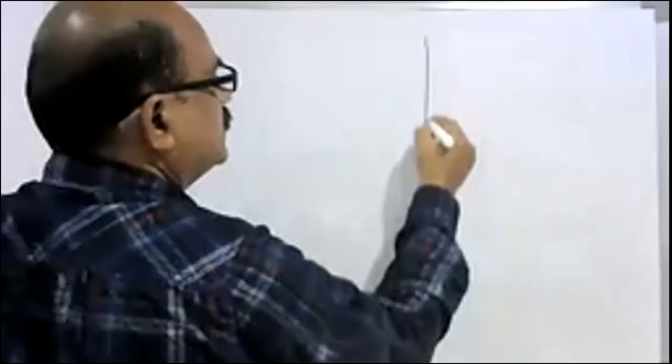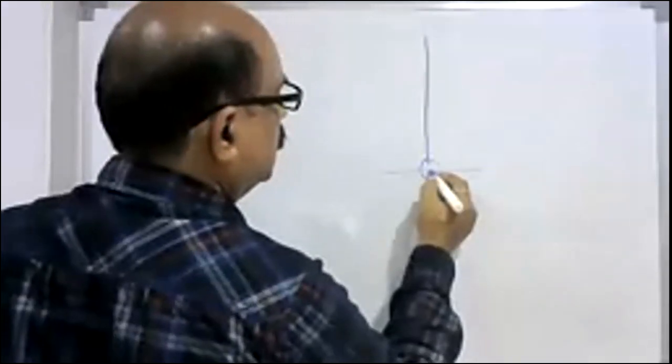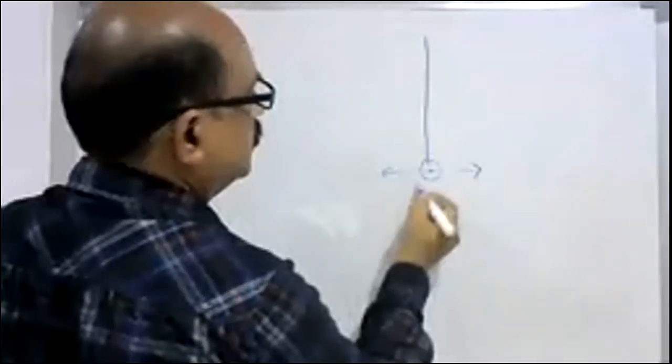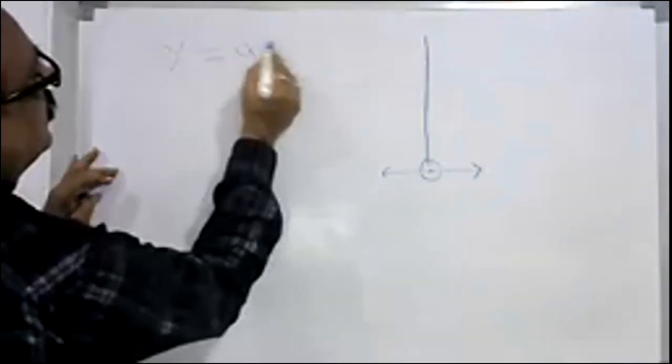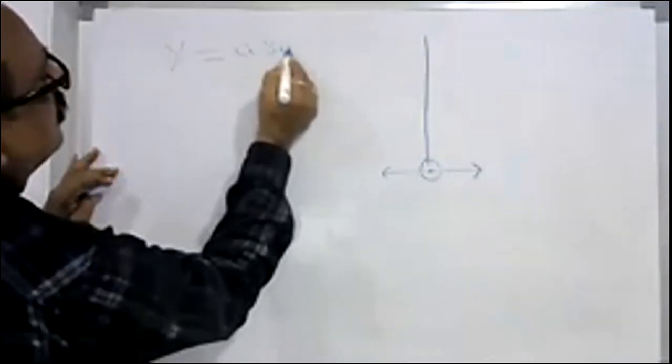Now, if you imagine that this is the simple pendulum executing simple harmonic motion from its mean position, the displacement at any time can be written as y is equal to a sine omega t.